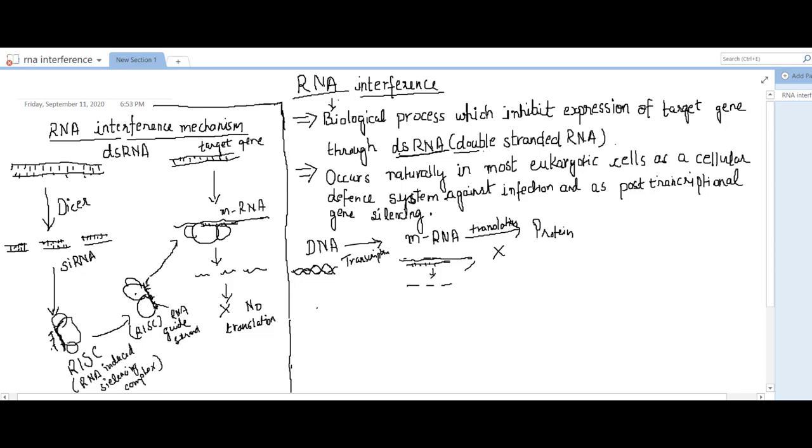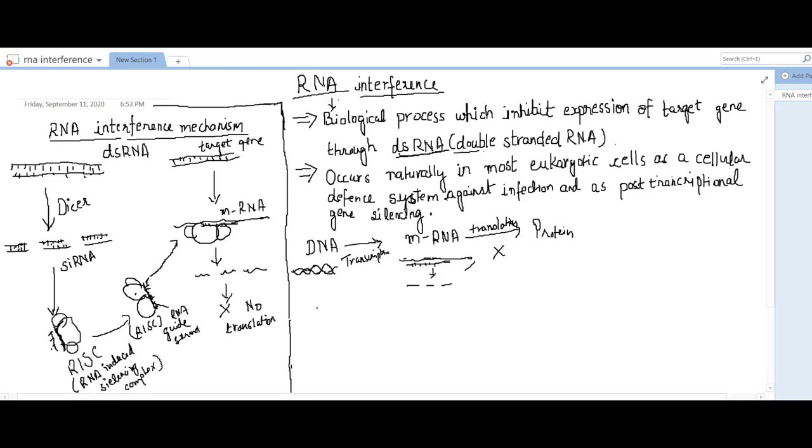This single-stranded RNA guides the RISC complex towards the mRNA of the target gene. This mRNA of the target gene will get degraded after binding with this complex. The mRNA is degraded and no translation will occur. This is the process of the RNA interference mechanism.